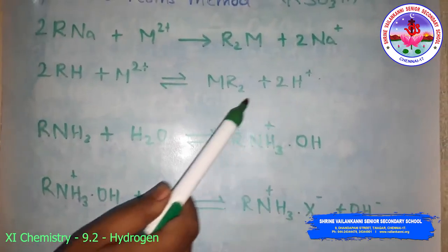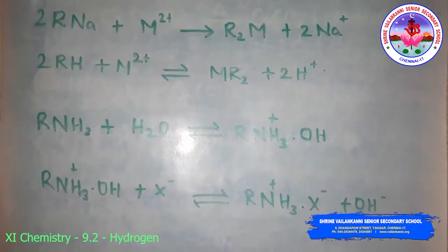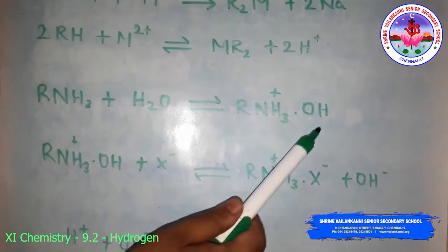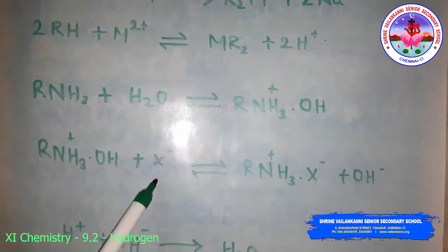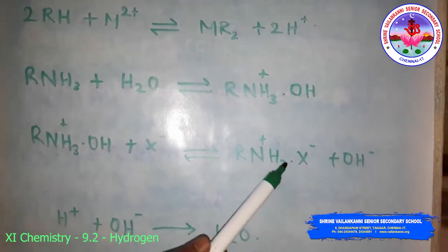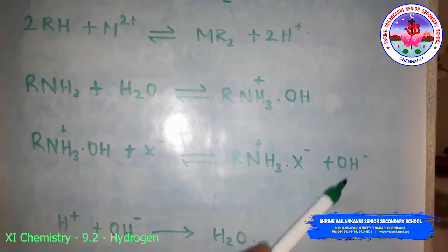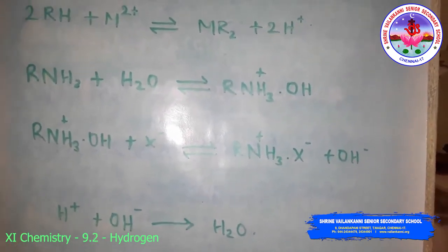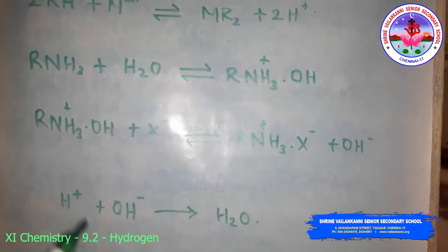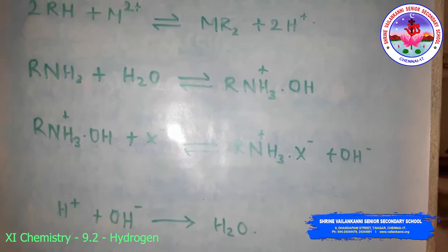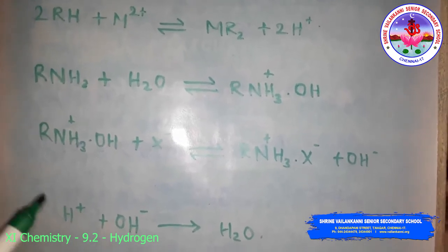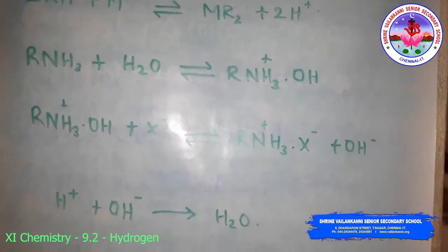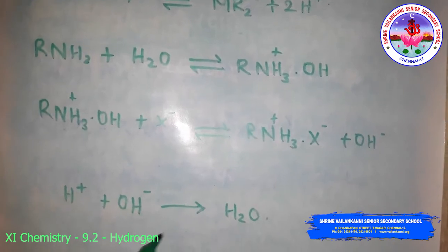So this is the anion exchange process. The RNH2 reacts with water to give RNH3OH. This RNH3OH reacts with halogens to form RNH3X plus OH-. Here the hydroxide is exchanged for anions like chloride ion, hydrogen carbonate ion, sulfate ion, present in the water. The hydroxide ions thus liberated neutralize the H+ ions set free in the cation exchange. So H+ plus OH- gives H2O.